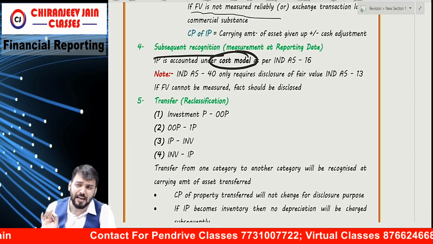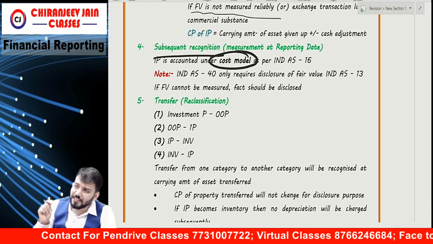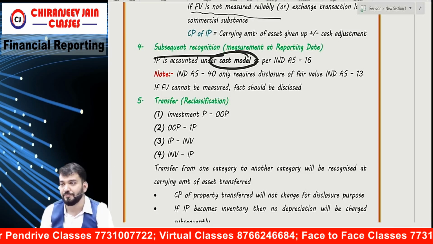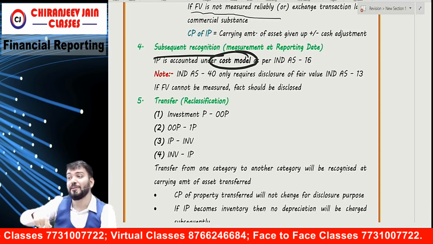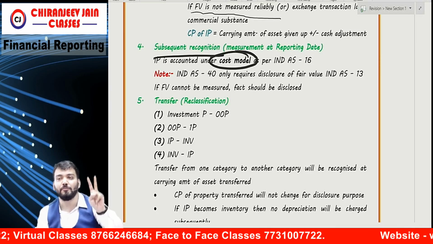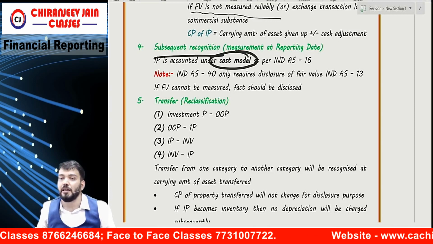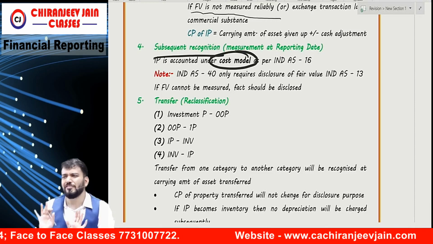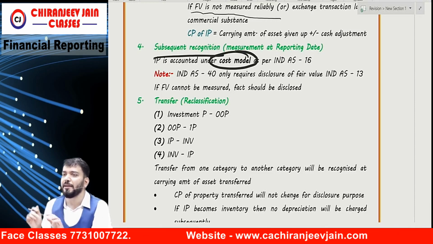Surely someday the amendment is going to come and the revaluation model will be permitted. But till now, no revaluation model. Internationally, they allow the revaluation model. Means IAS 40 says both models, cost model and revaluation model. I don't understand what happened in India. So it is, I will say, not justified. But till any amendment, what will you do?